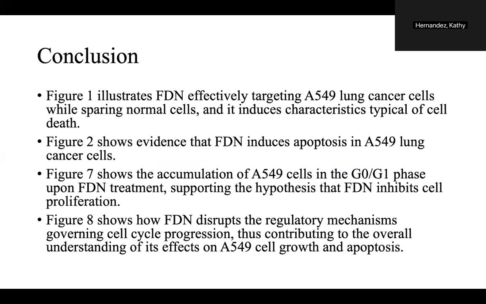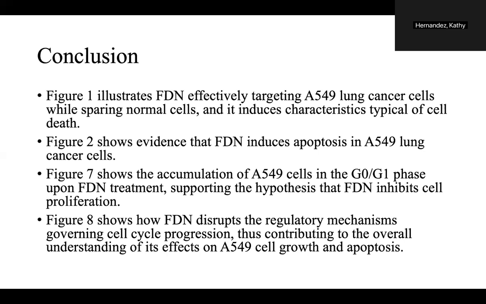So figure 1 illustrates that FDN effectively targets A549 lung cancer cells while sparing normal cells, and it induces characteristics typical of cell death. Figure 2 shows evidence that FDN induces apoptosis in A549 lung cancer cells, and figure 7 shows that the accumulation of A549 cells in the G0 and G1 phase upon FDN treatment supports the hypothesis that FDN inhibits cell proliferation.